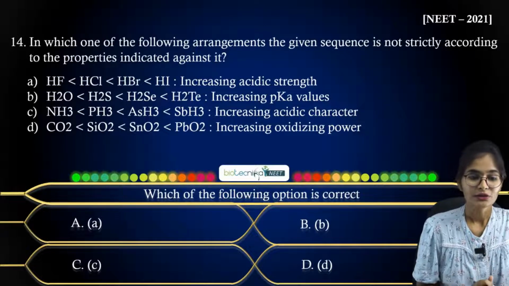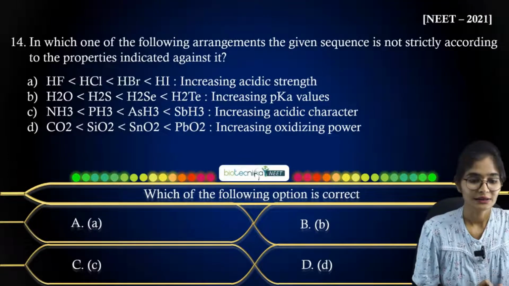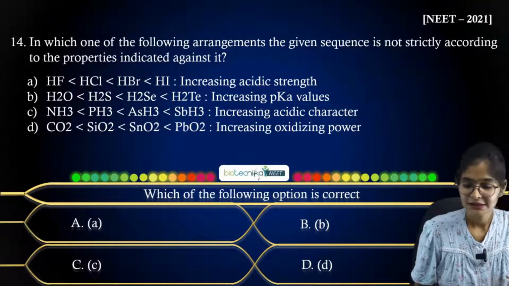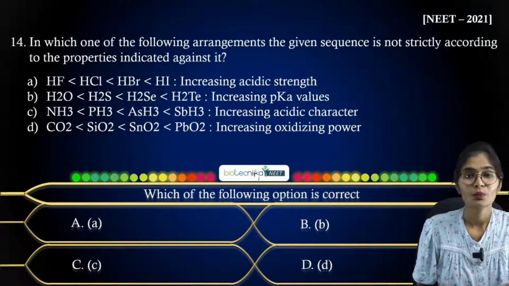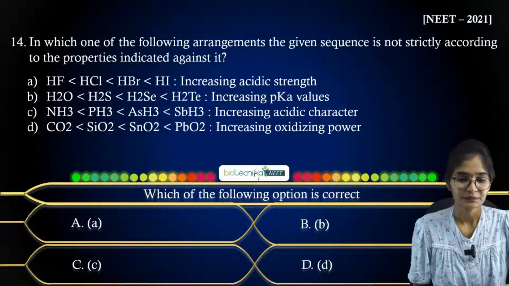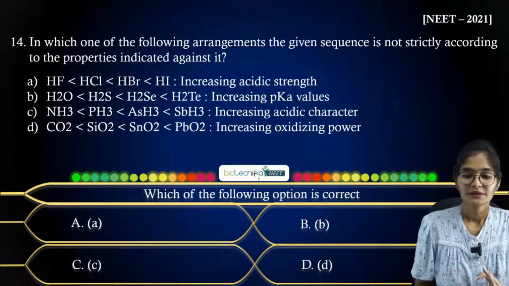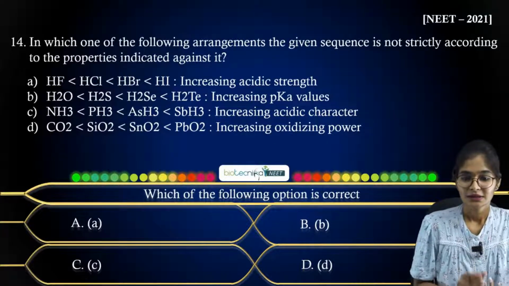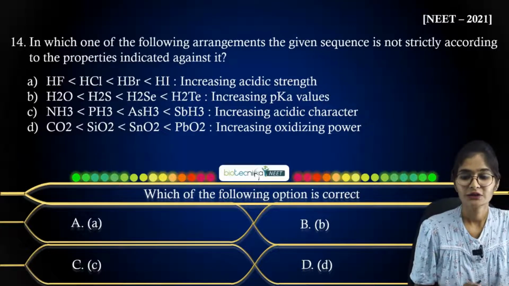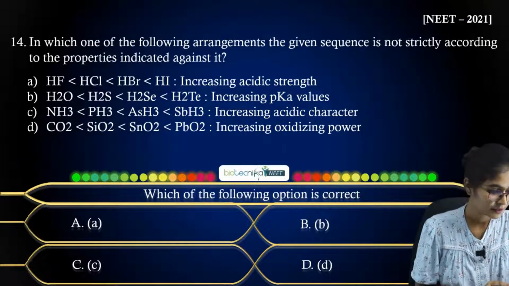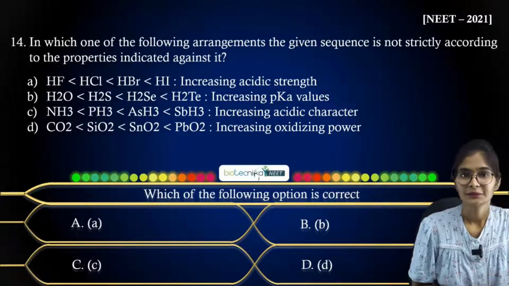So accordingly you have to answer me what answer you will get here. Option A, B, C, D I have already mentioned. Just let me know what answer you will get here. Just notice with respect to the given reasons: acidic strength, pKa values, acidic character, oxidizing power. So what answer you will get here?